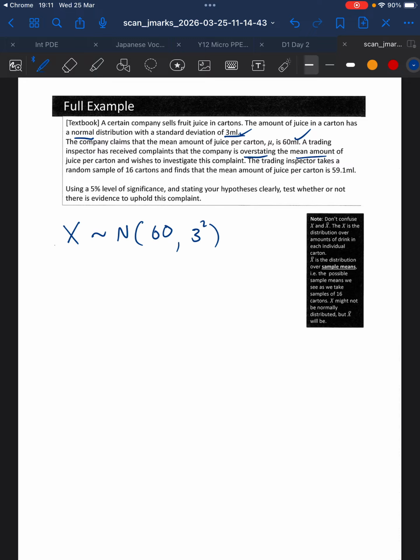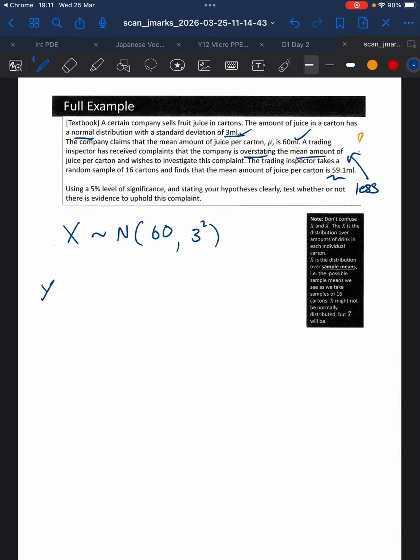So what does it actually mean when they say that? It means that if it's overstating, it suggests that it's actually less, that they're sort of cheating. I can also see this number here. This also suggests that they could be cheating. They could be lying about that. We're going to investigate. The trading inspector takes a sample.